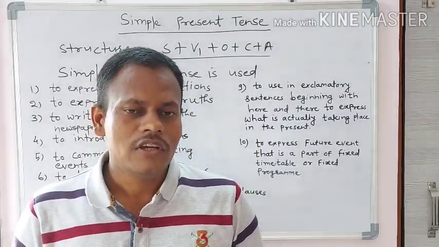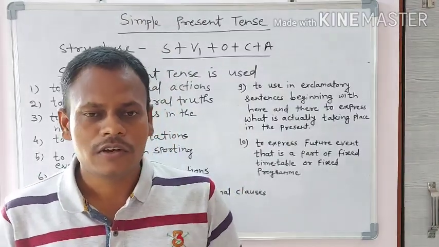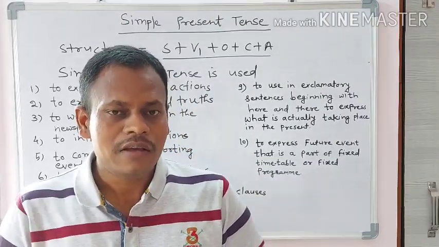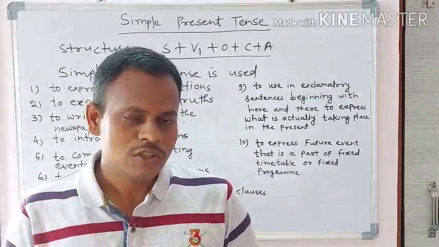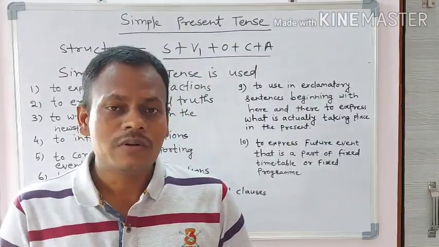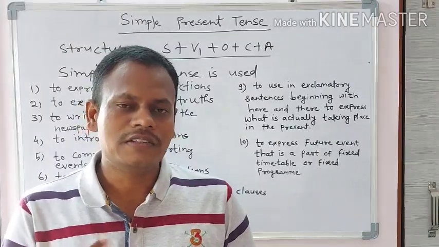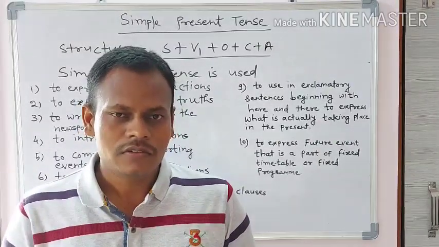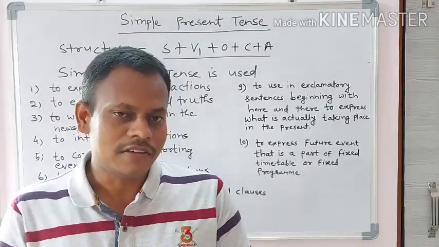Again, it is very important to note that while telling our routine life, sometimes we make use of some words. Such words are called adverbs of frequency. The words like always, never, sometimes, rarely, seldom, they can come in the sentence.